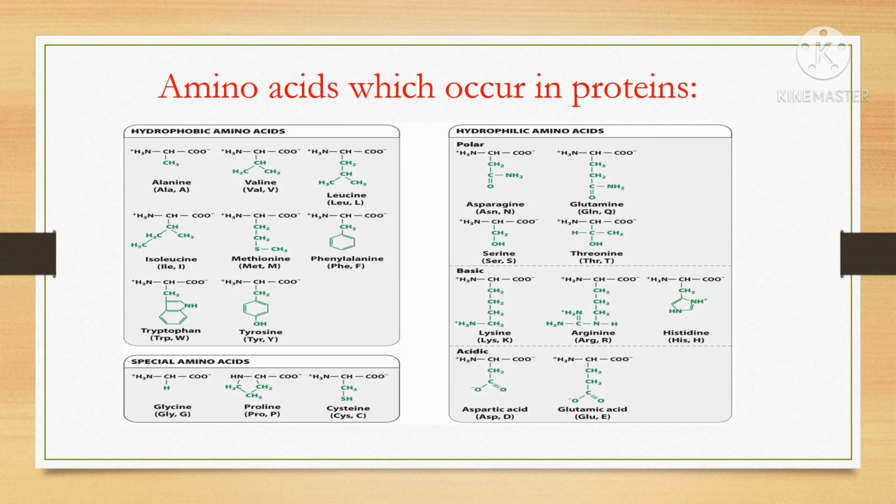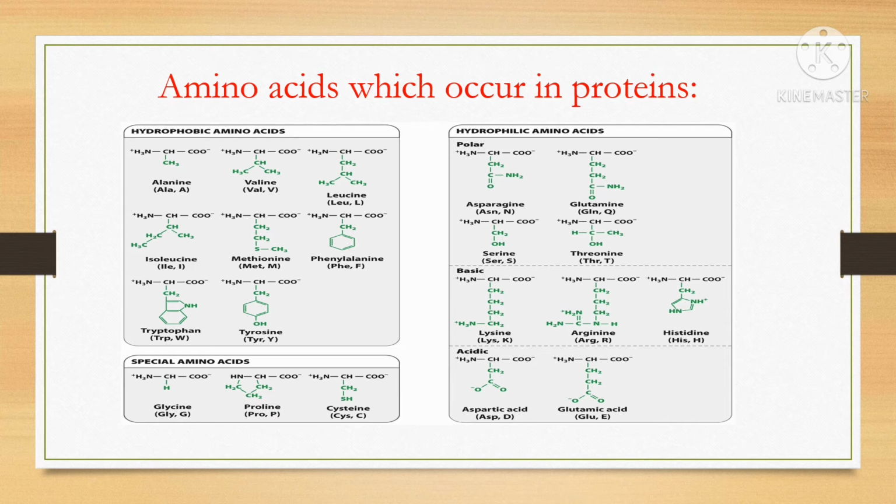Here you can see all these 20 amino acids: hydrophobic amino acids, hydrophilic amino acids and other amino acids. Hydrophobic amino acids are alanine, valine, leucine, isoleucine, methionine, phenylalanine, tryptophan and tyrosine.